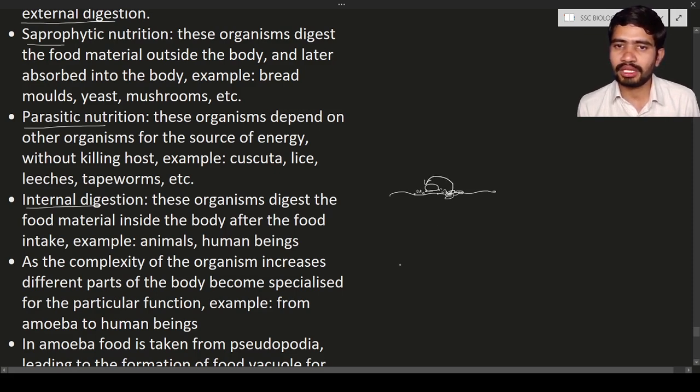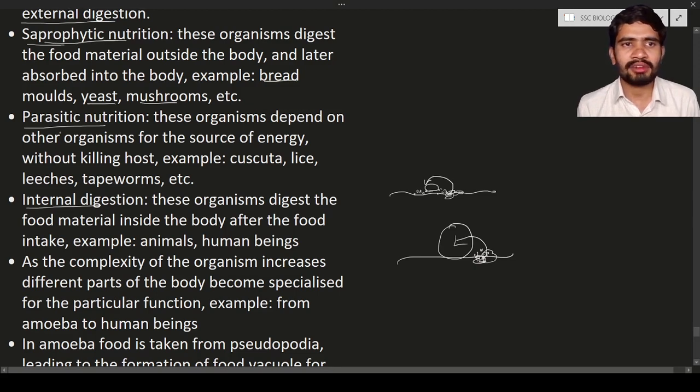Here you can see a larger diagram. This is the yeast. It releases the enzymes onto the food material, the food material gets digested, and the fluid is taken back into the yeast, into the body. This absorption of the digested food material is known as saprophytic nutrition. Examples are bread mold, yeast, and mushrooms. These organisms have saprophytic nutrition in their body.